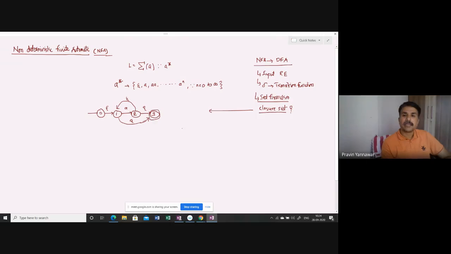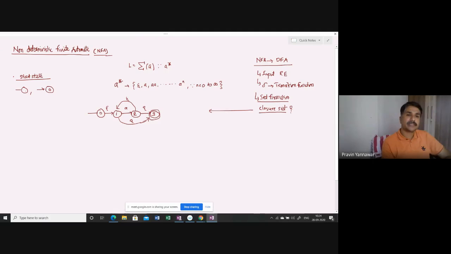this is going to be a final state. Yesterday I got a question: how do you refer to a start state? Just for simplification, you can have a start state in this particular way, or in some books it is referred to this way.